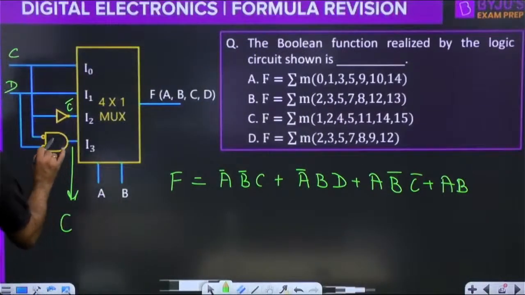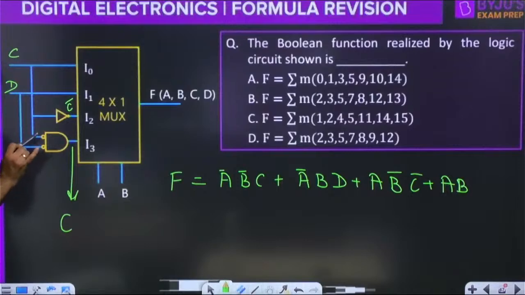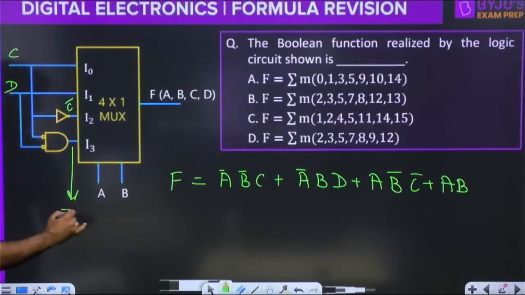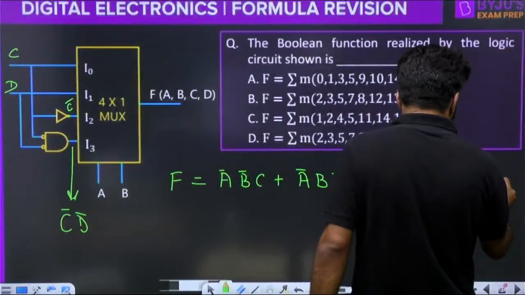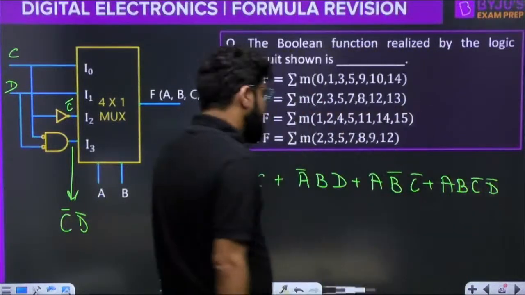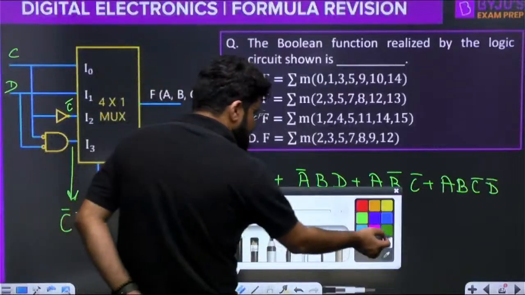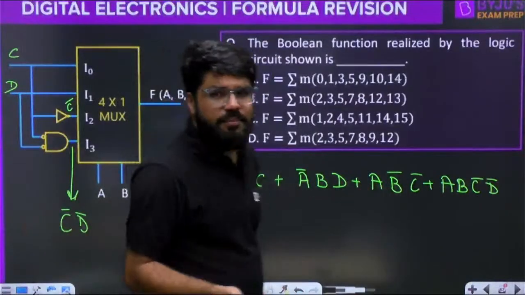Next is 1 1. With 1 1, I3 will come, and what is I3? It is the AND gate preceded with bubbles, right? So C bar into D bar. It's just like a NOR gate. So here C bar D bar will come. 1 1 is already a minterm. Now see what combinations will be formed here. I've told you how to create the minterms in the last class.